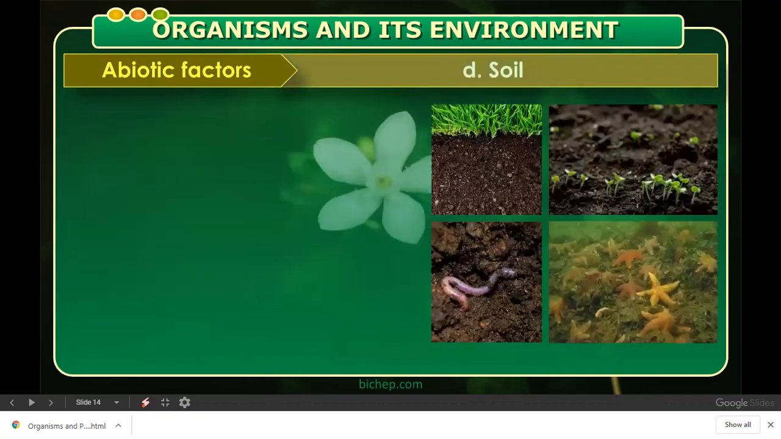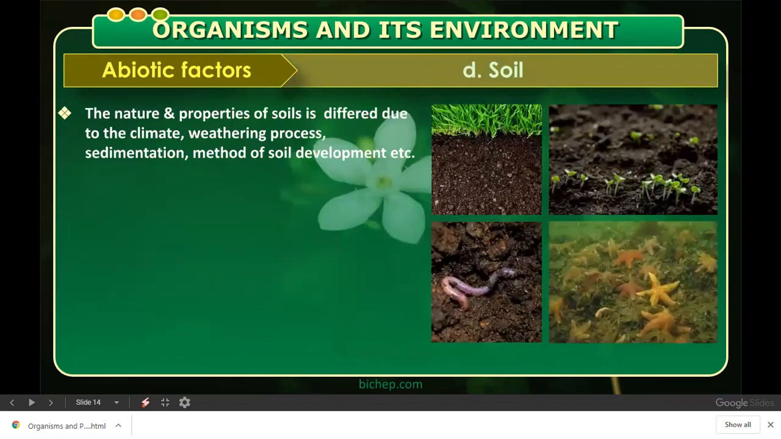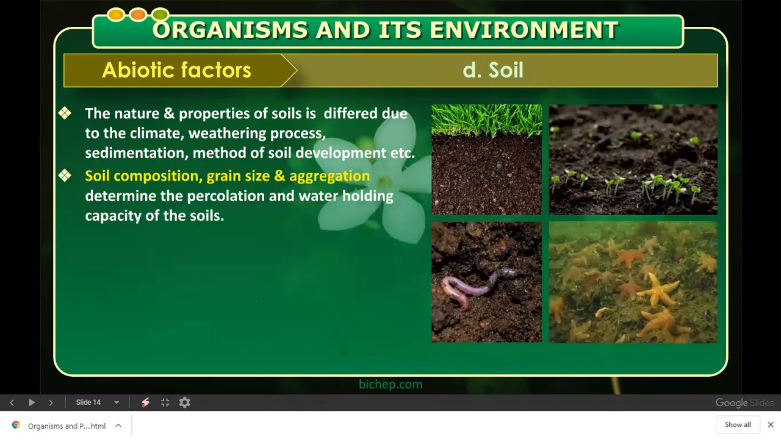Soil. The next abiotic factor is soil. The nature and the property of soil is again very important. They differ due to the climate, weathering process, sedimentation, and method of soil development. So here this question is very important: which factors are responsible for the nature and the property of soil? One is the climate, then the weathering process, then sedimentation, method of soil development, etc. Then you can see soil composition, the size of the soil, and the aggregation of the soil.